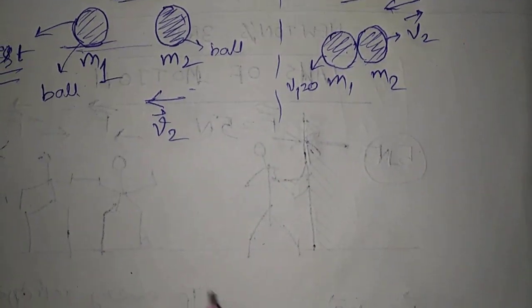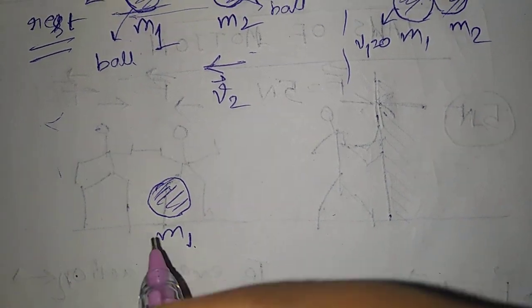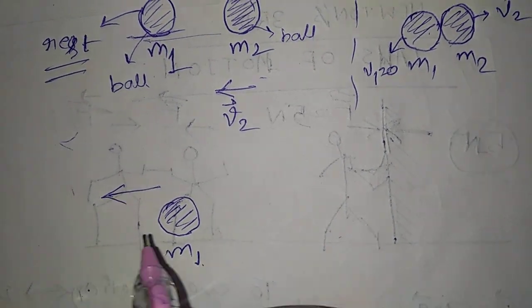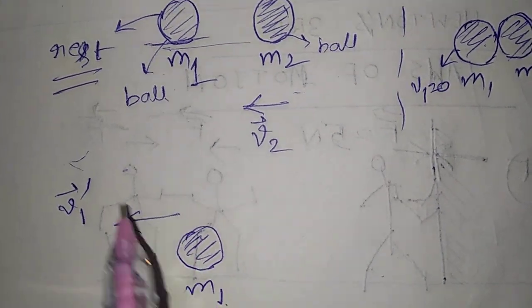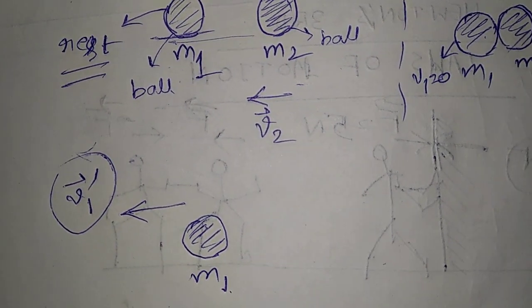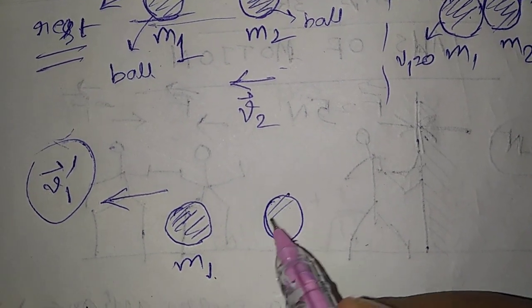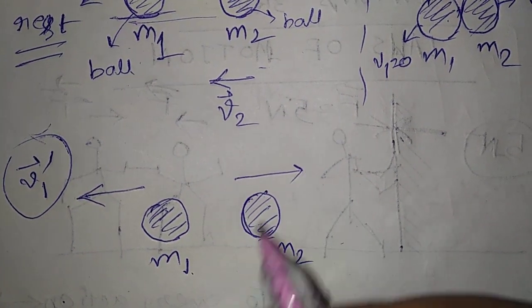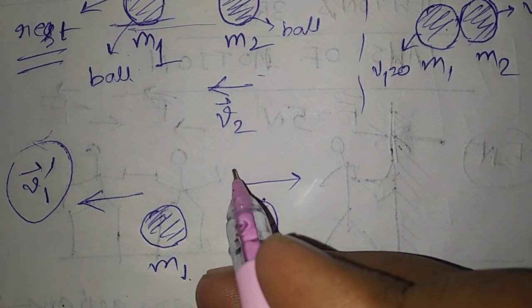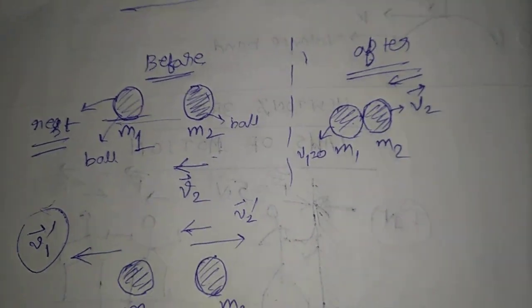After that, the m1 mass moves with a velocity v1 prime in this direction, and the m2 mass moves with a velocity either in this direction or in this direction, I will consider both cases, v2 prime. Now I will discuss the momentum conservation.